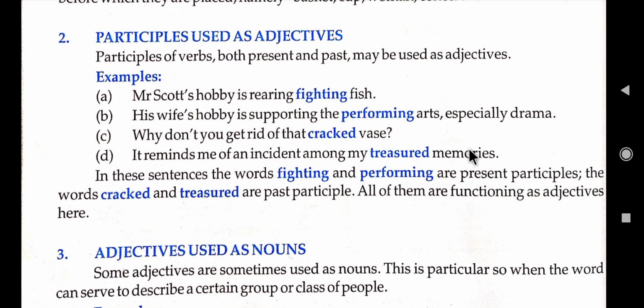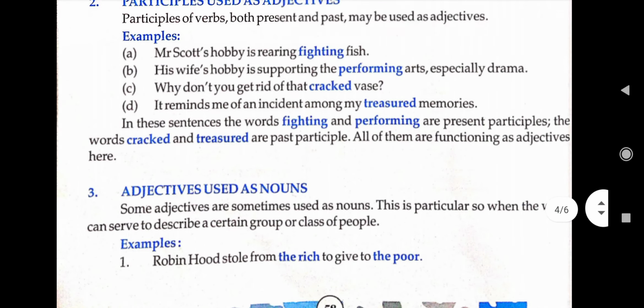So we know that treasure is a verb, but it gives more information about memories. What kind of memories does he have? Treasured memories. Now, in these sentences, the words fighting and performing are present participles. The words cracked and treasured are past participles. All of them are functioning as adjectives here.